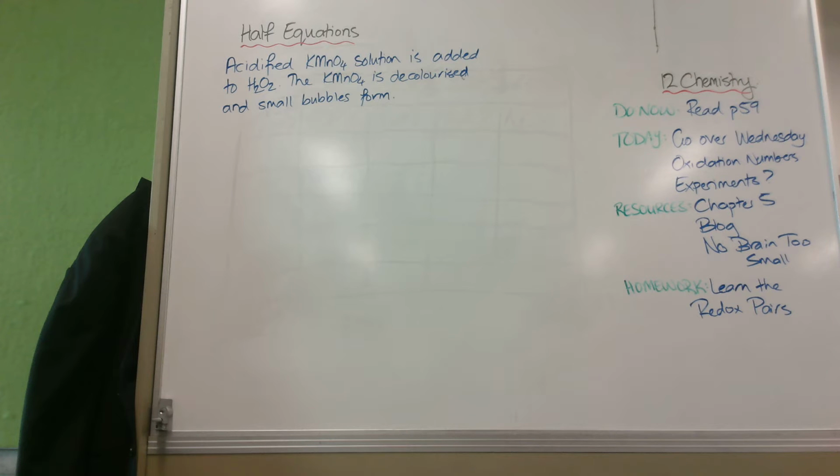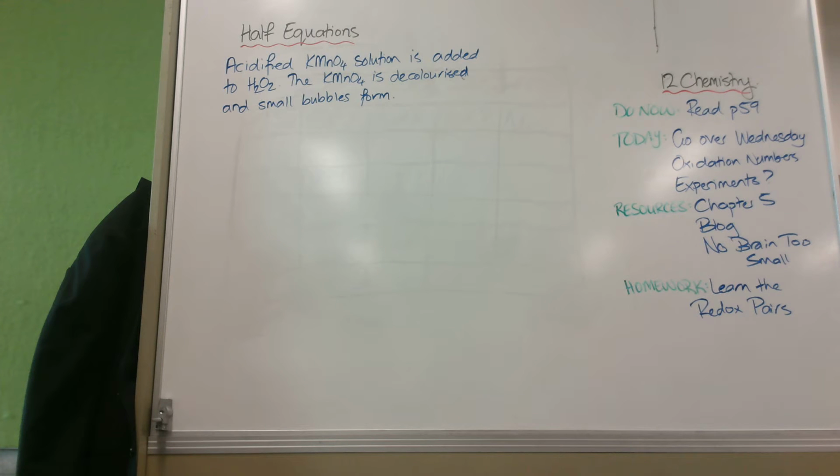If the electrons are on the right hand side, it means they've been lost, so it's oxidation. If the electrons are on the left hand side of the equation or arrow, then they're being absorbed or gained, so it's reduction. Really easy way to explain. I know that such and such is being reduced because it gains electrons. I'm going to show you what I mean in this context here.